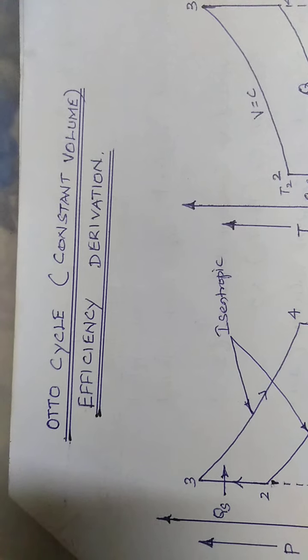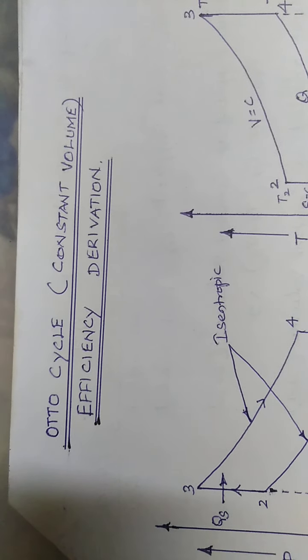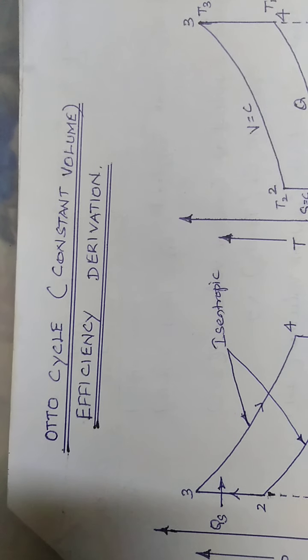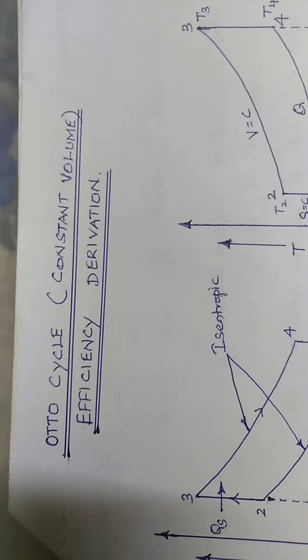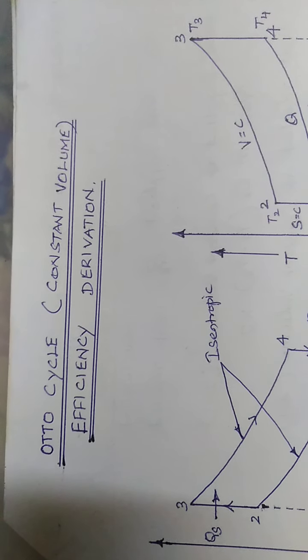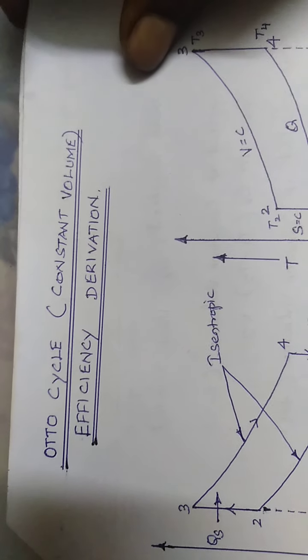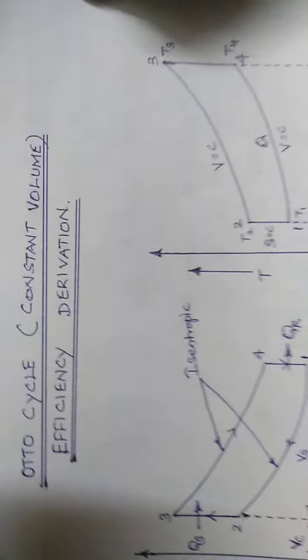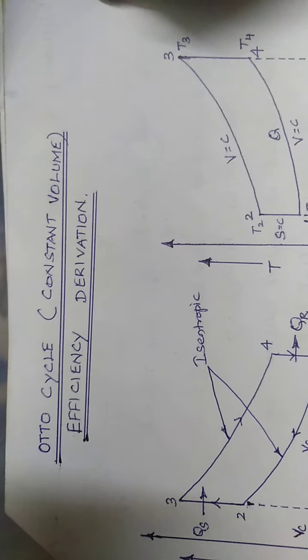Today we are going to discuss the Otto cycle. The Otto cycle is another name for the constant volume cycle. So the cycle is explained, and we will also derive the efficiency of the Otto cycle.